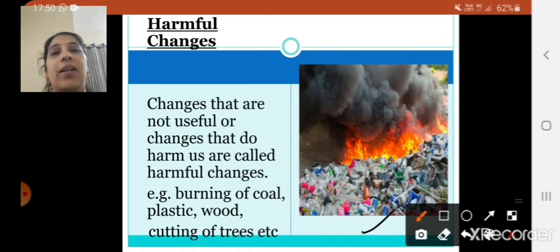So if you cut trees, there will be less oxygen level, and there can be soil erosion also. So these things are harmful to us. So what are harmful changes? Changes that are not useful or changes that do harm us are called harmful changes. Examples are burning of coal, plastic, wood, cutting of trees, etc.